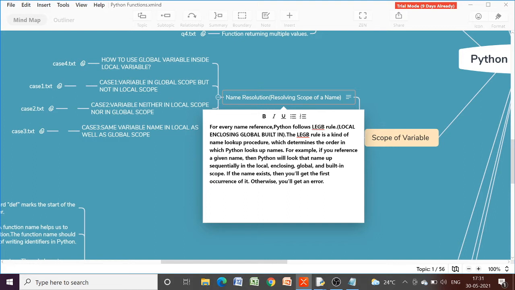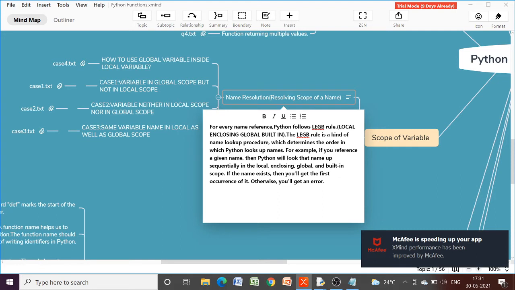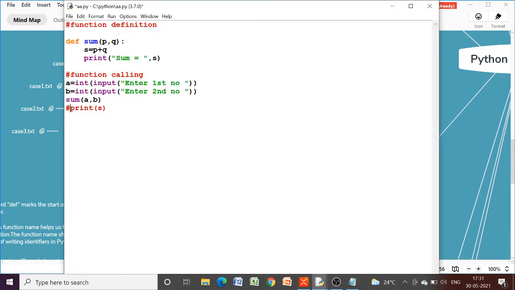So if any reference is there, what will Python do? Python will search whether it is in the local scope or not. If the variable is not there, then only Python will search the enclosing environment, whether any variable with the same name is there or not.